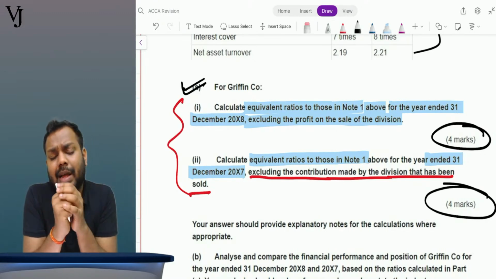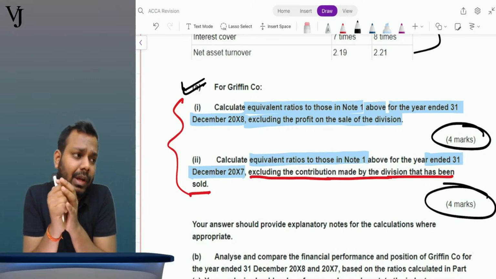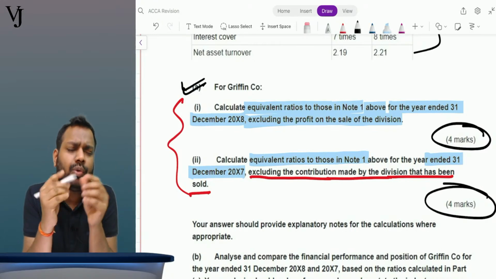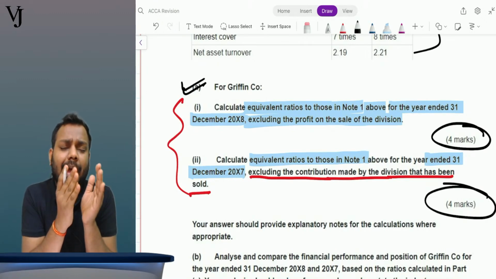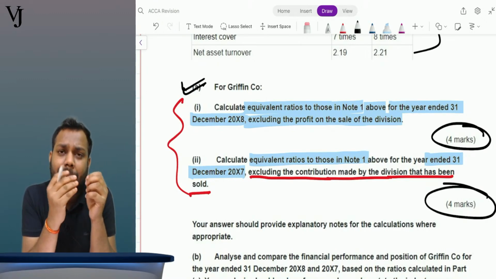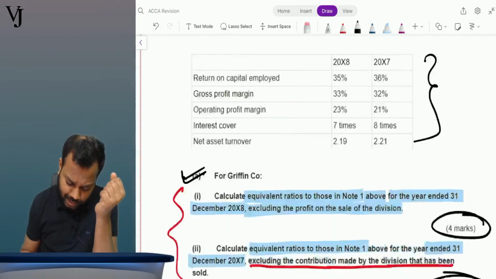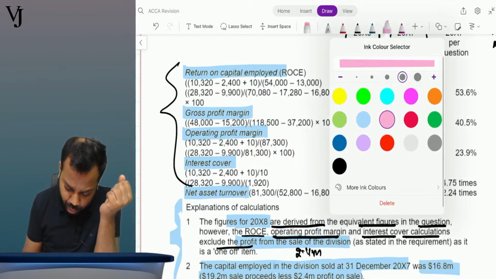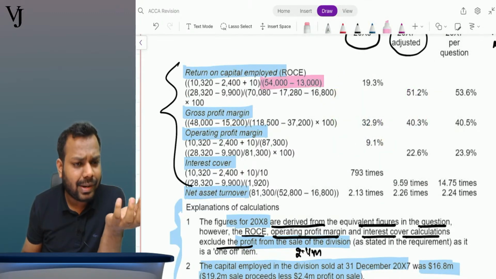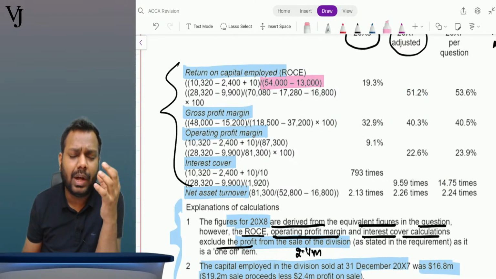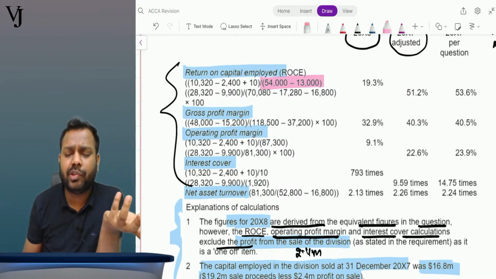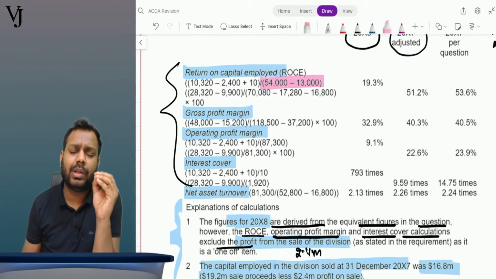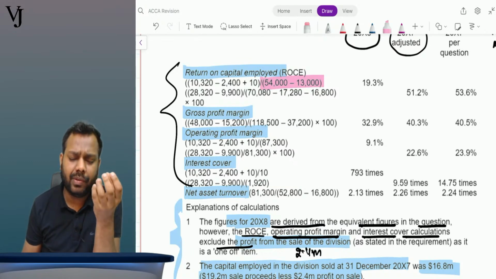Now when arriving at the capital employed of 20x8, the capital employed that we calculate is 54,000 minus 1300. This is the net assets of the company, Griffin company, without the disposal group, without the division which is disposed.